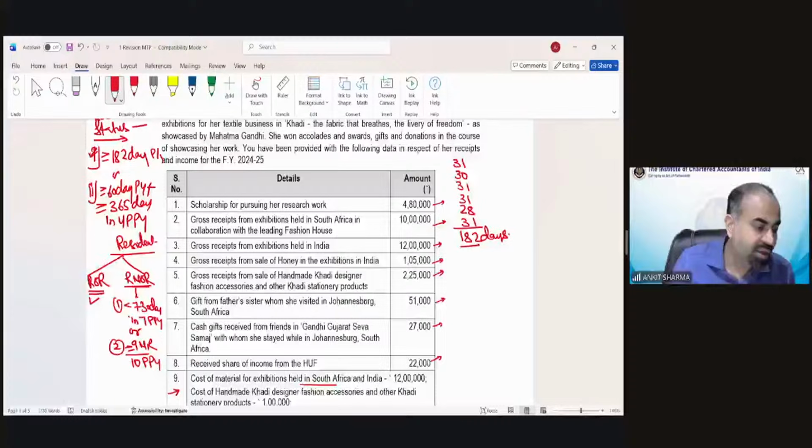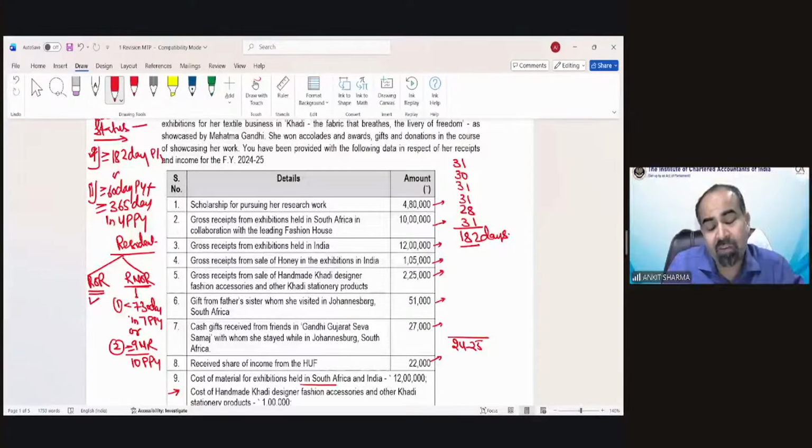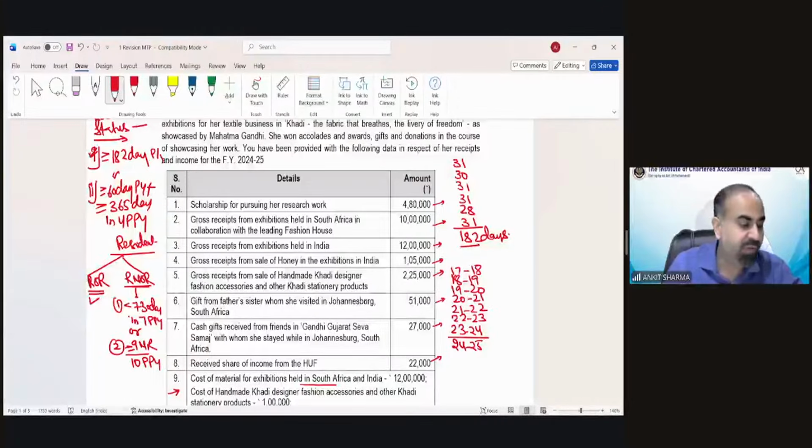And you will see in the last preceding previous years, if we see the previous year 24-25, that was our previous year. Skip that year, the last 7 preceding previous years would be 23-24, 22-23, 21-22, 20-21, 19-20, 18-19, 17-18. So out of these 7 years, if you find out the number of days she is staying in India, for these 3 years she was in India for full 365 days.